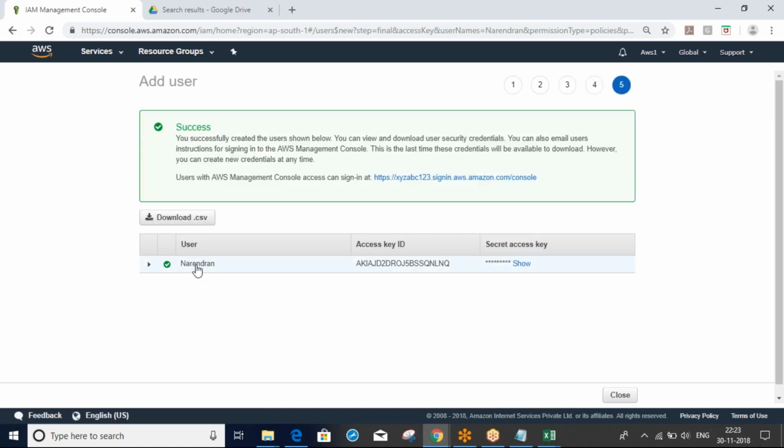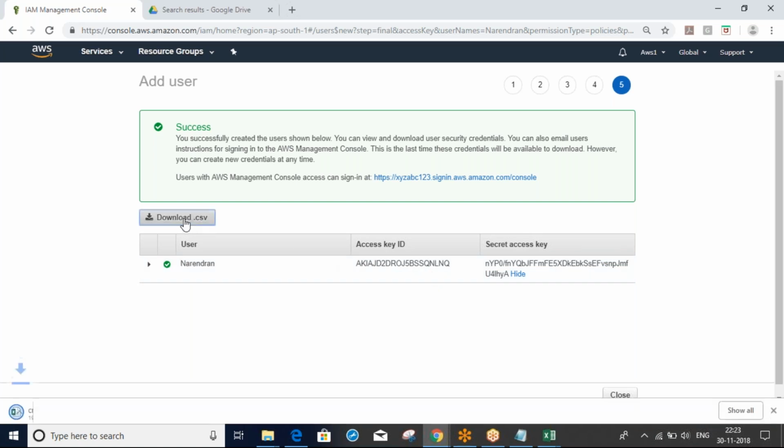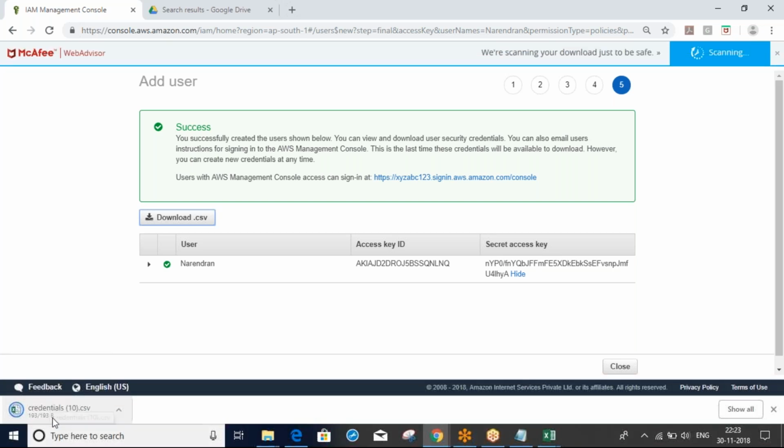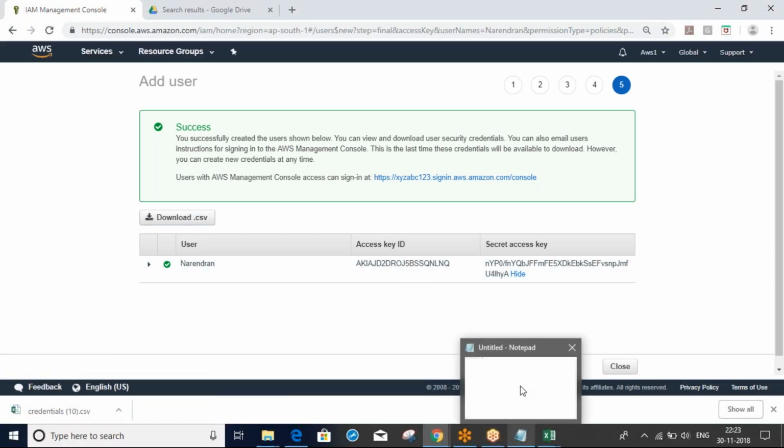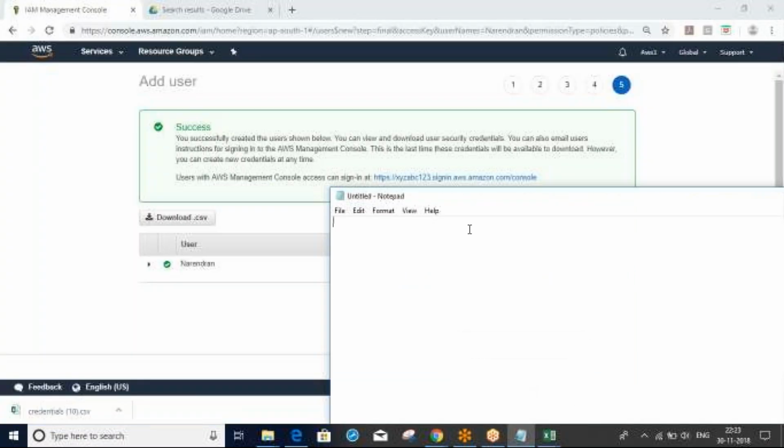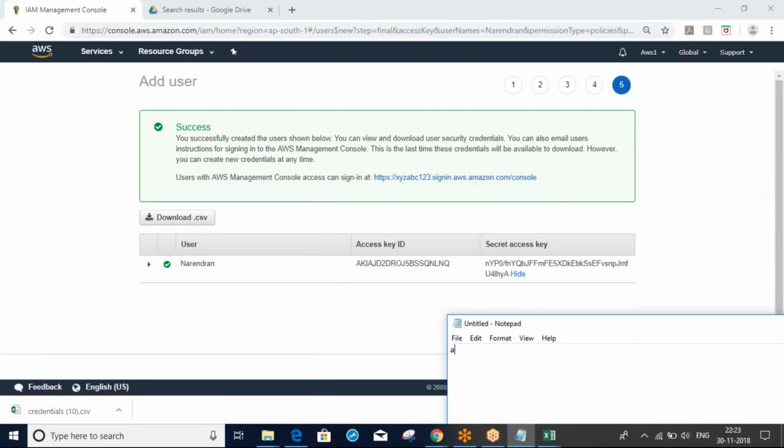You can see here the user, access key ID, and secret access key. If you want, we can download this. Yeah, I download here. This is very important, just see carefully. Here I can see the access key ID and secret access key.